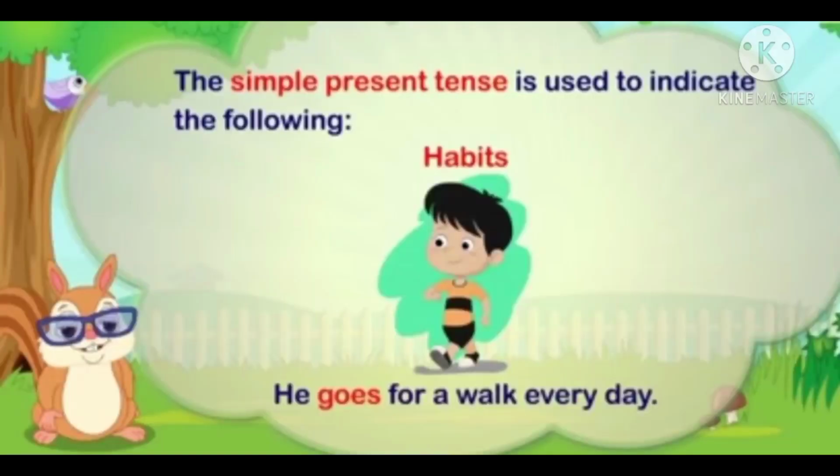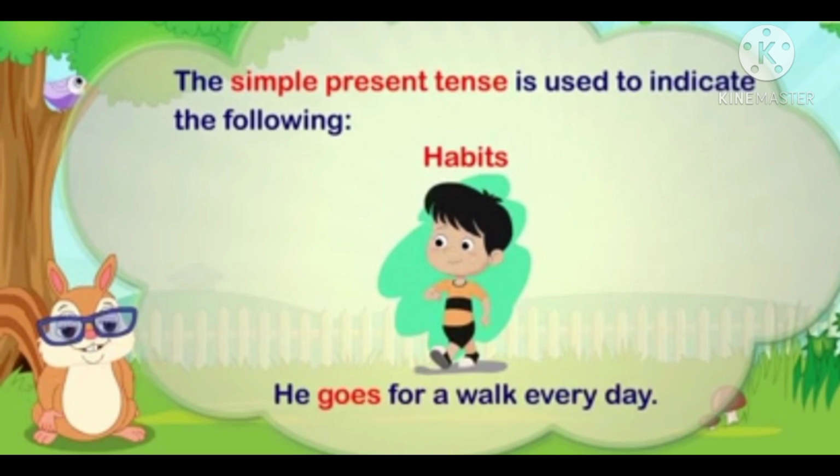Students, how will you identify the simple present tense? Let us learn. The simple present tense is used to indicate the following, like habits. Look at the example given. He goes for a walk every day. So you can see it's a daily habit, or you can say it's a daily routine, where he goes for a walk every day.